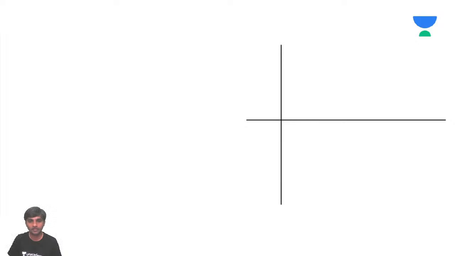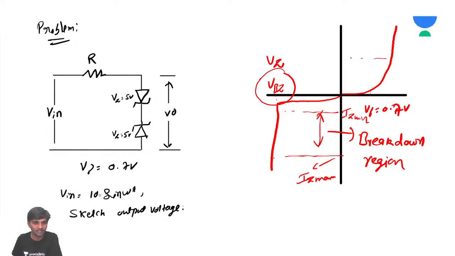Now assume that this is going to be the input waveform. What he's asking us is to sketch the output waveform. So first, we should consider the positive half cycle. For the positive half cycle, as I just told you, when one diode is forward biased, the other should be in breakdown. Let us assume that this is forward biased.